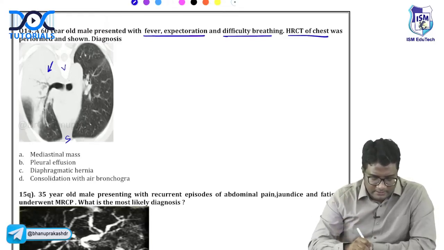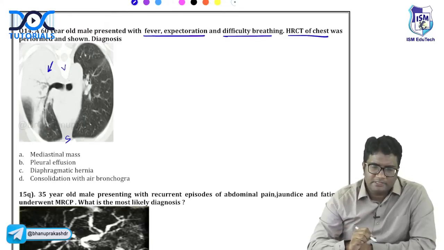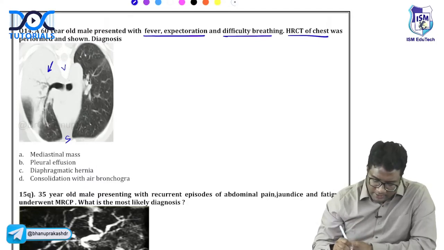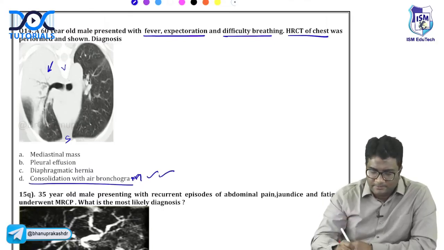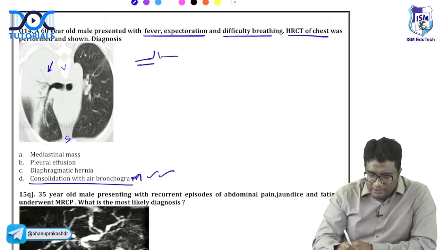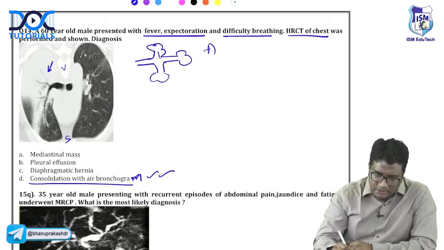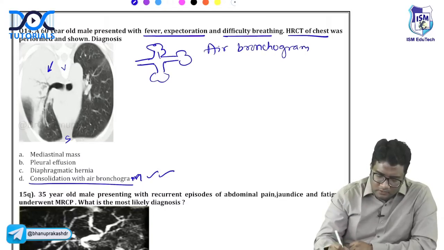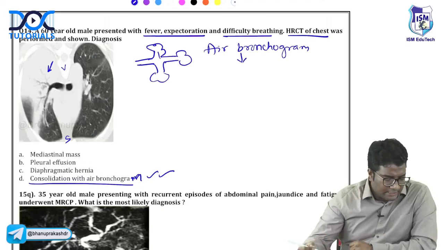So you can see here, you are seeing the air bronchograms. So when you see air bronchograms, this is consolidation. You are seeing air bronchogram. This is consolidation, air inside the bronchus. Where are the conditions where you see air bronchograms? Can you tell me in which conditions you see air bronchogram?